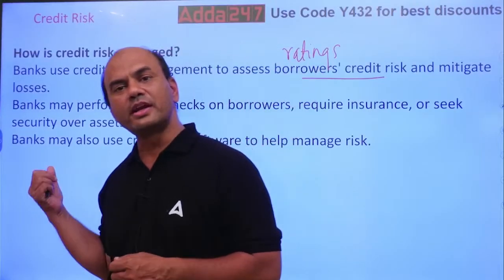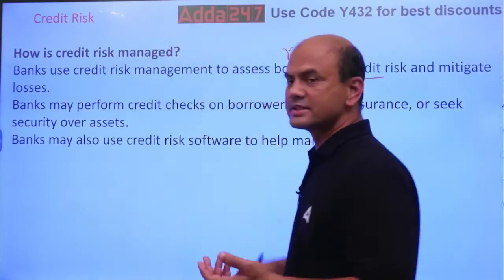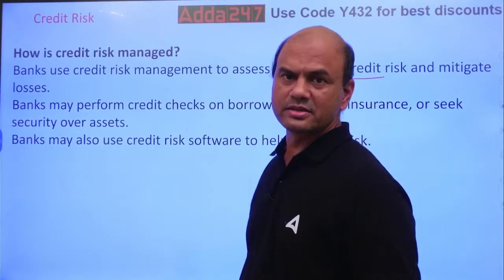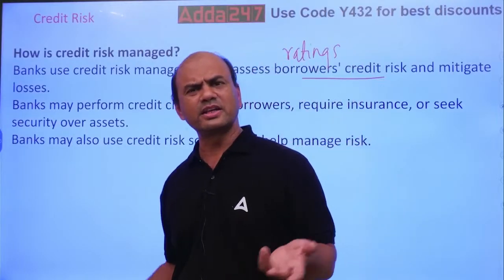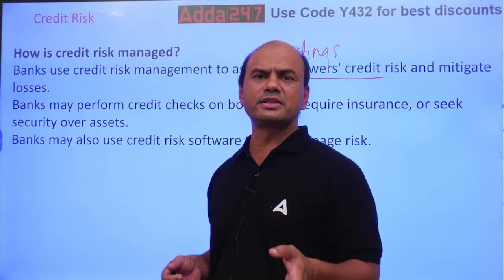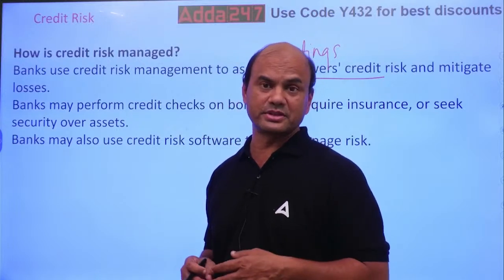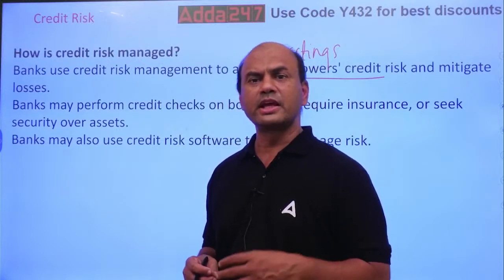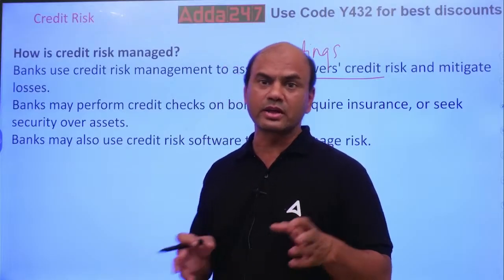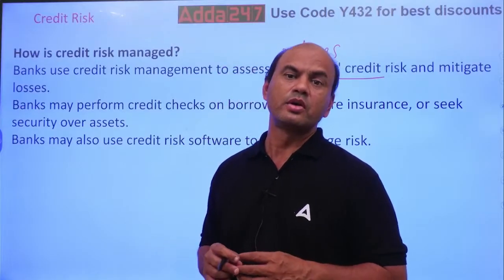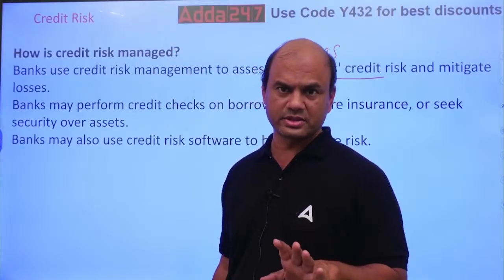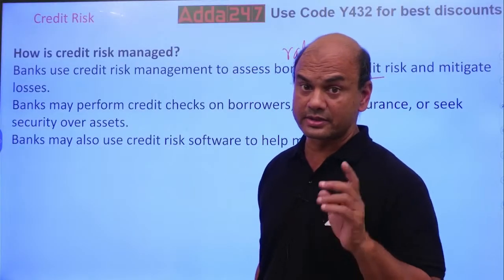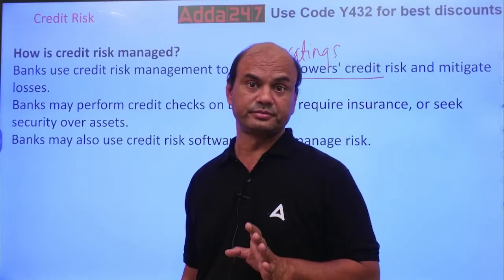So, who gives the ratings? These external agencies: CRISIL, ICRA, Fitch, then S&P, Standard and Poor's. They give the ratings to the countries also, to the companies also. All the loans beyond 5 crores in your banks have to be rated externally. Kindly note.